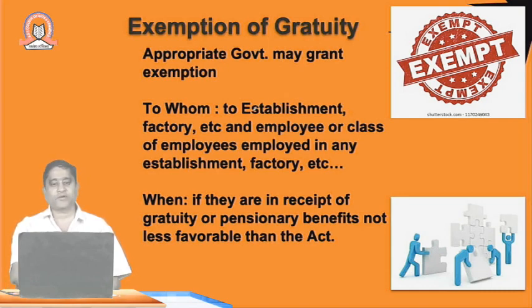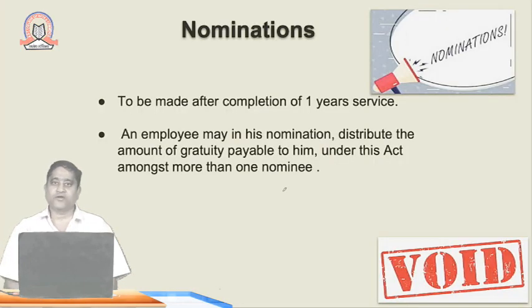To whom is it applicable? To establishments, factory employees or classes of employees employed in any establishment, factory, etc., who receive gratuity or pensionary benefits not less favorable than under this act, they would be exempted.